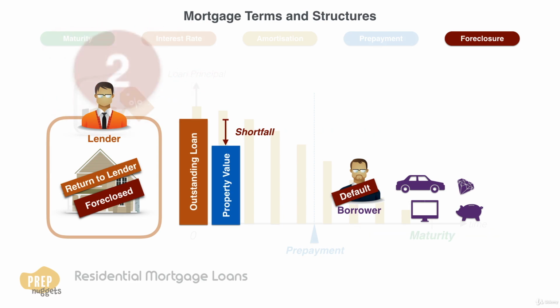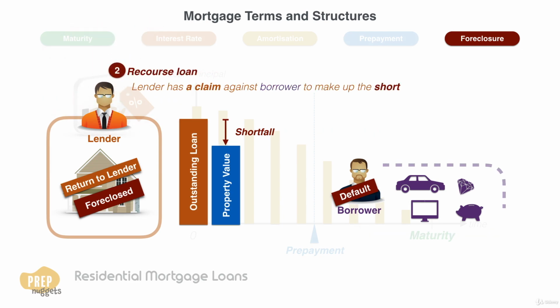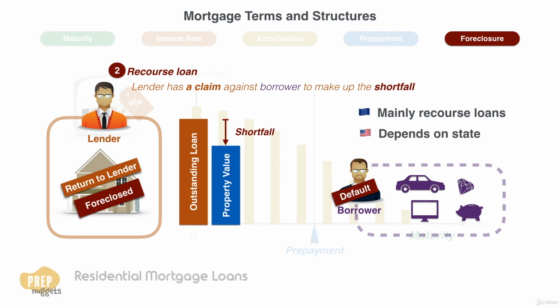However, if it is a recourse loan, the lender has a claim against the borrower for this shortfall. Understandably, borrowers are more likely to default on non-recourse loans than on recourse loans. In Europe, most residential mortgages are recourse loans. In the United States, some have recourse loans while others are non-recourse, depending on the applicable state laws.